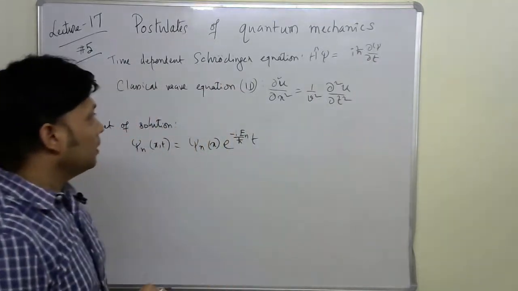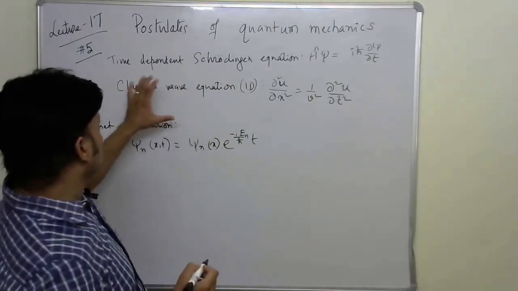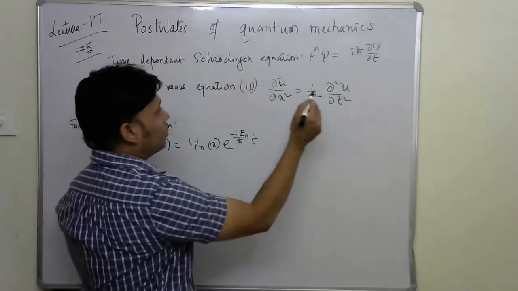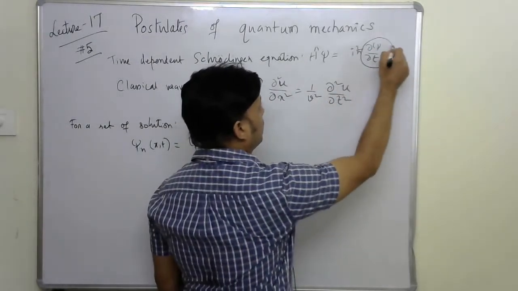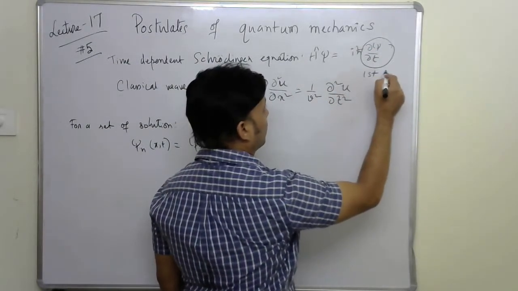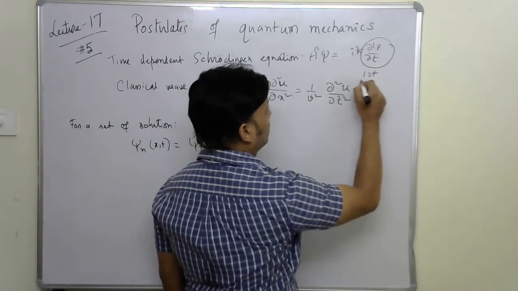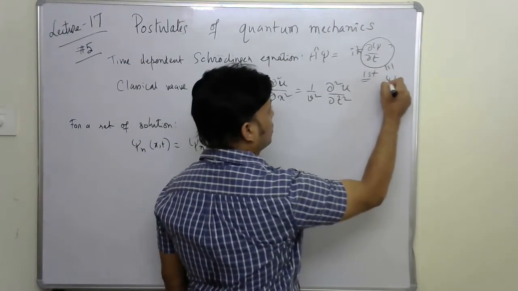You see the time dependent Schrodinger equation contains the first derivative with respect to time, which we can denote as psi dot.